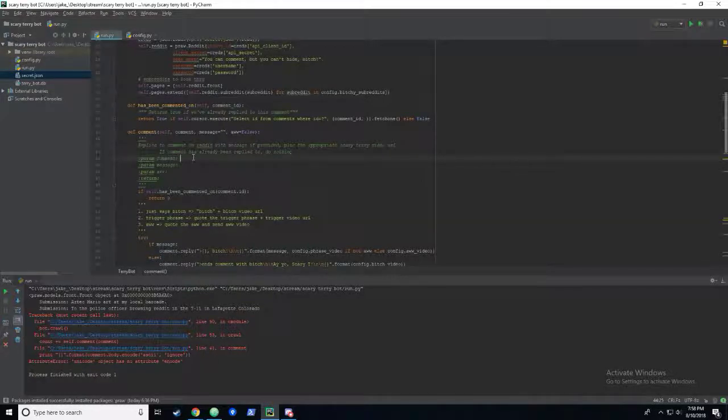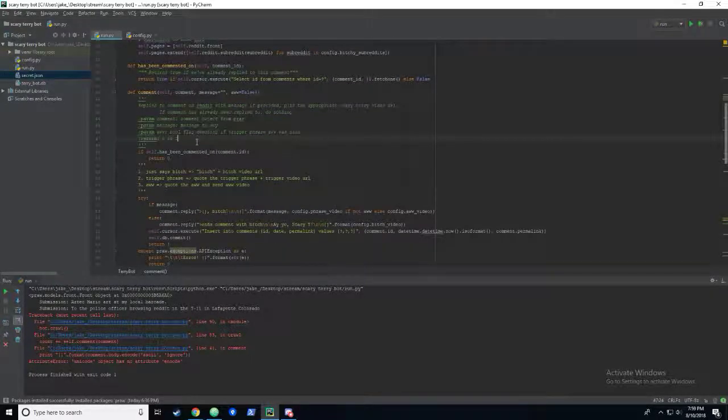Okay, and then this is the comment object from PRAW, and the message is the message to say. The is a flag denoting if trigger phrase was said, and we will return 0 or 1 for count purposes, which again is probably not the best move, but whatever, I don't care.